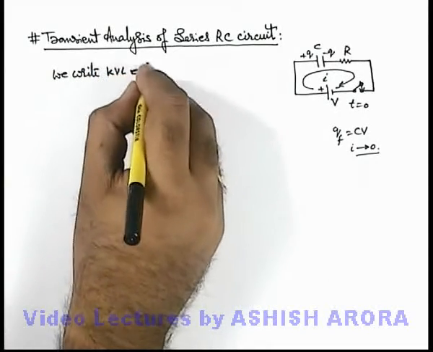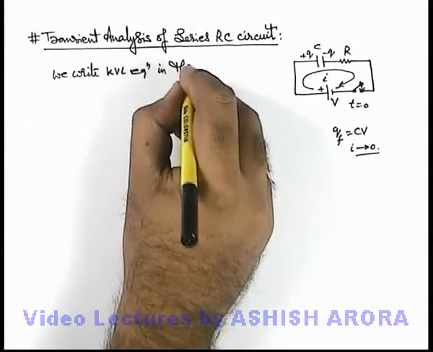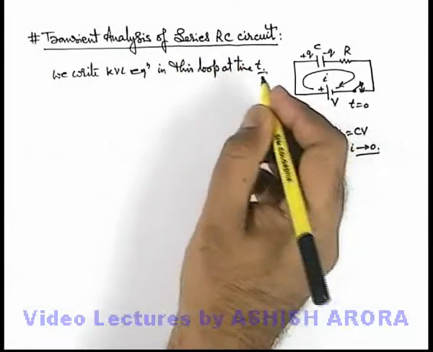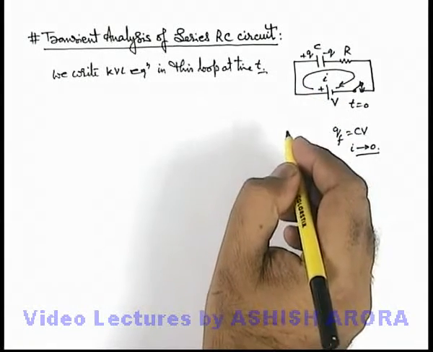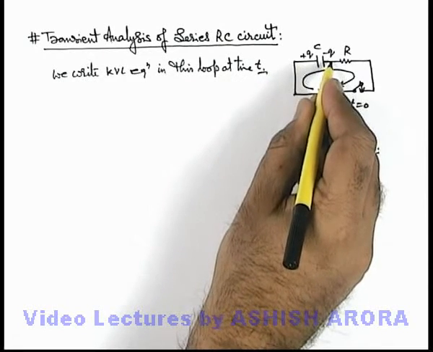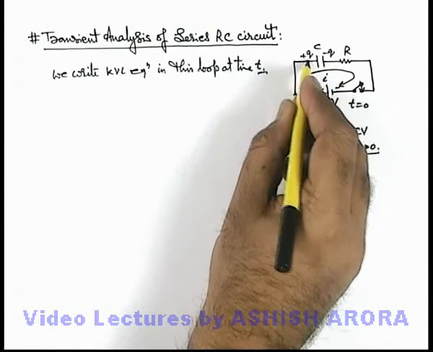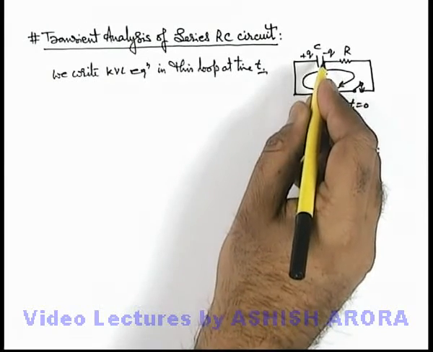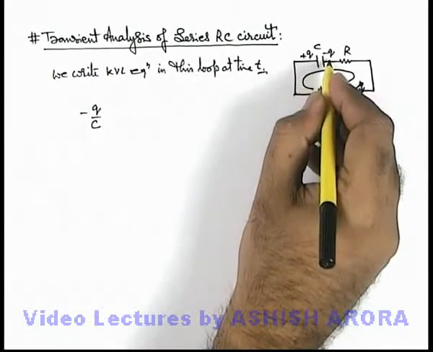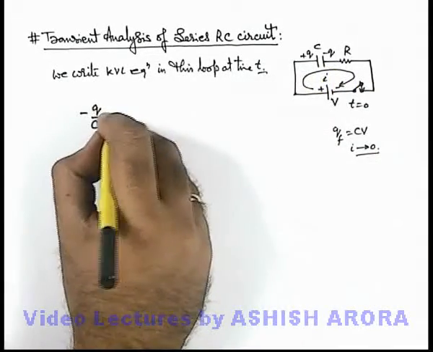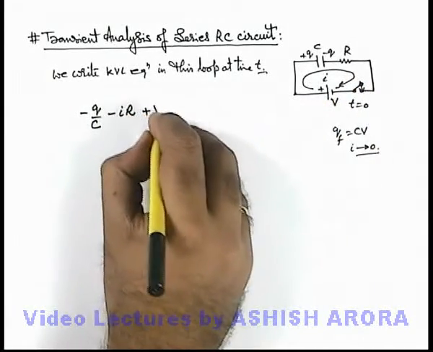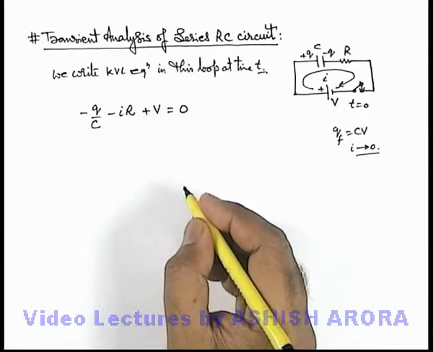KVL equation in this loop at time t. At an intermediate time t, we write down the KVL equation and say we start from this point, and the situation when we move along with the current through the capacitor, as from positive side to the negative side, there is a drop in potential. We can write minus Q by C, which is the potential drop across the capacitor, and across the resistance there will be a drop, that is minus IR, and then due to the battery there will be a gain in potential plus V, and this should be equal to 0.